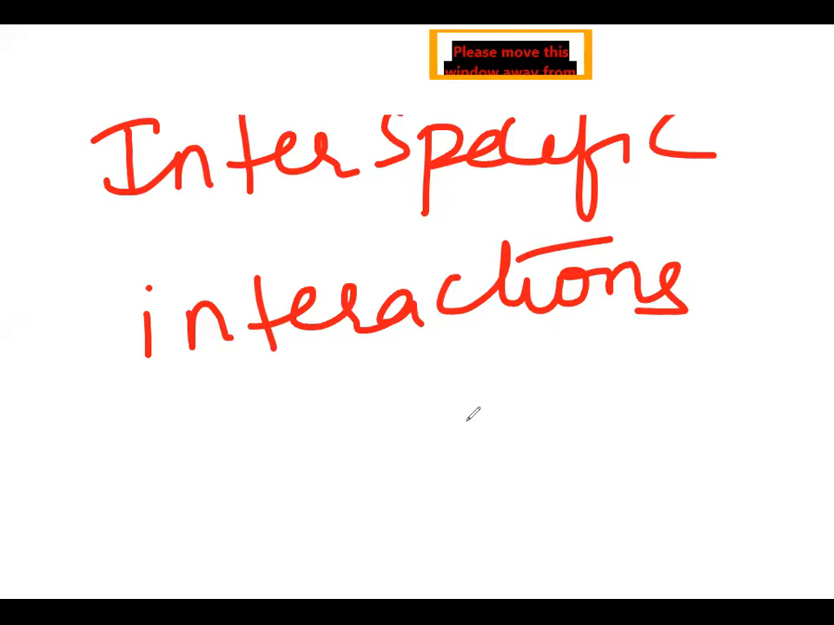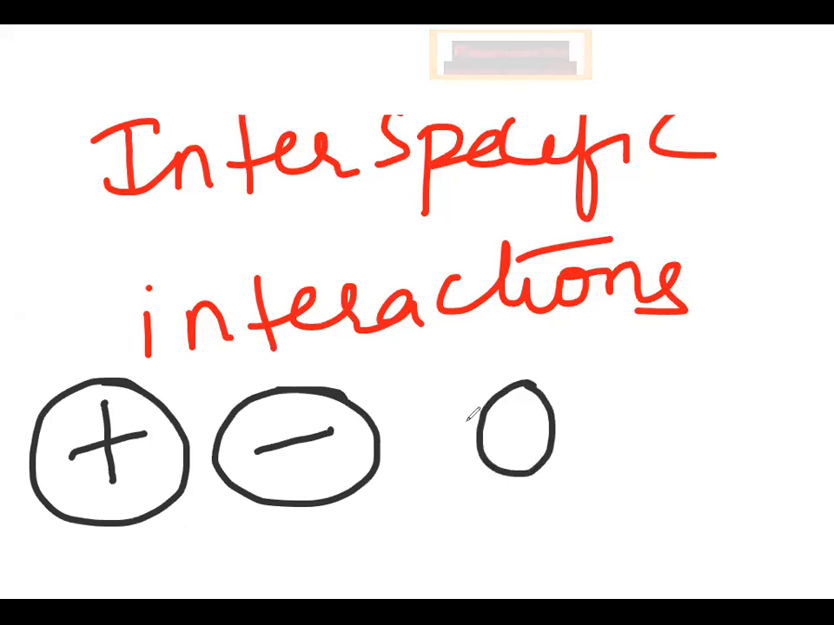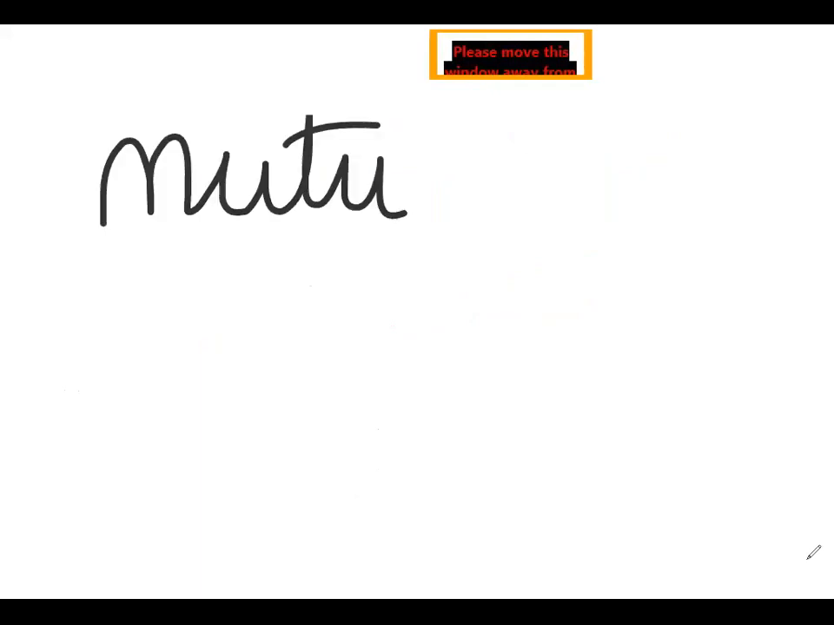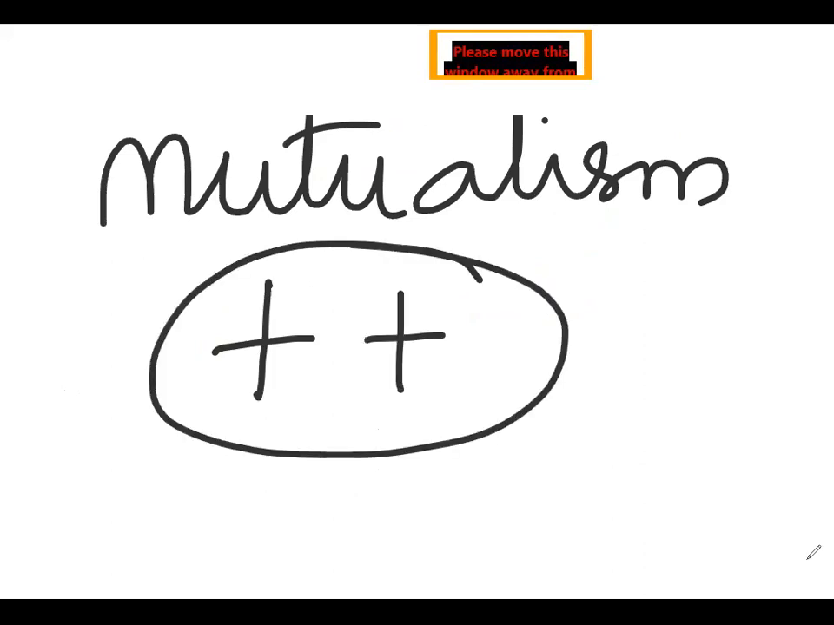If an organism is benefited, we show it with a plus. If an organism is affected, the symbol is minus. If neither benefited nor affected, we show the symbol 0. Okay, so with these symbols, let us try to understand the interactions between organisms. For example, mutualism. In mutualism, the two species interacting with each other are shown with this symbol. Both species benefit here.